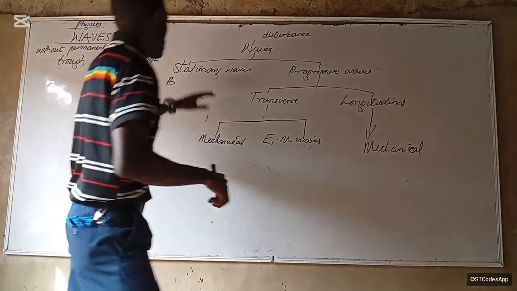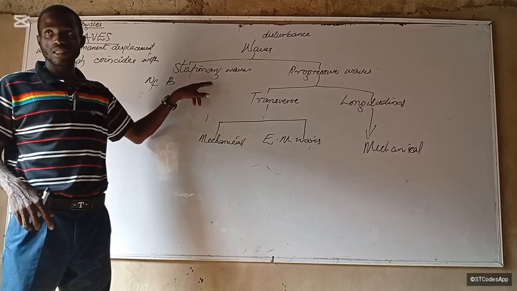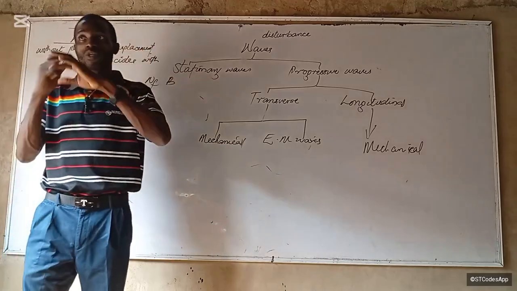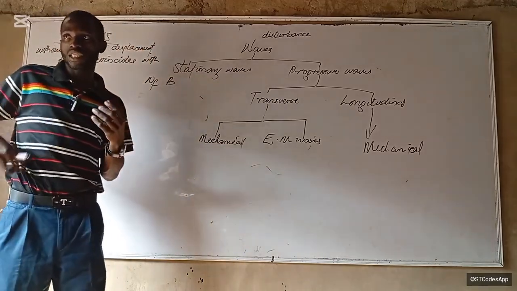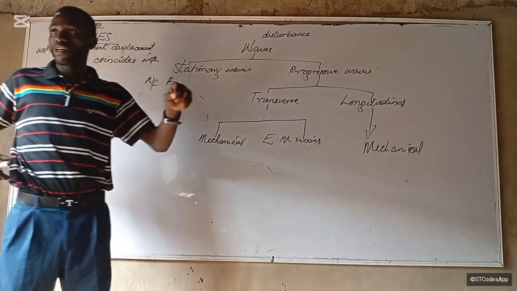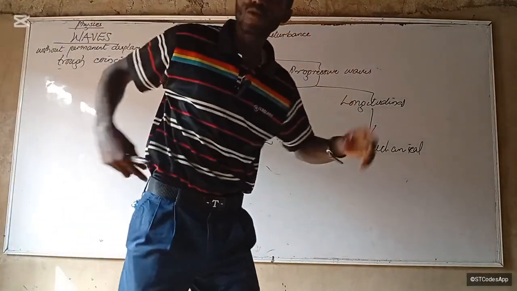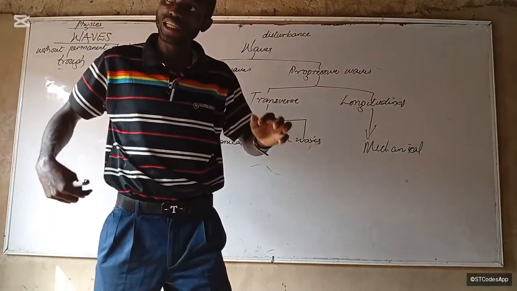Let's give examples of stationary waves. Stationary waves are waves in tubes and waves on strings. Waves in tubes, that's wind instruments. Waves on strings, for example, the guitar strings. If you pluck it, does the wave pass beyond that string?